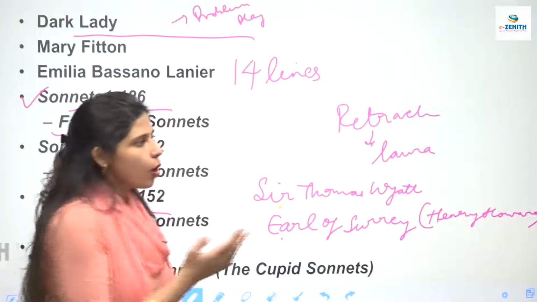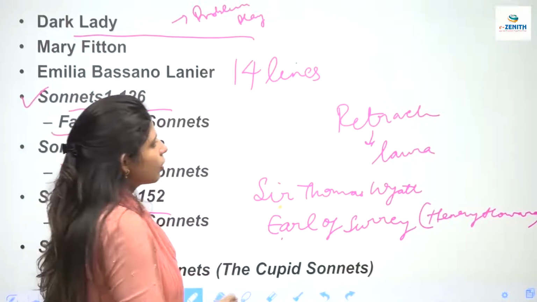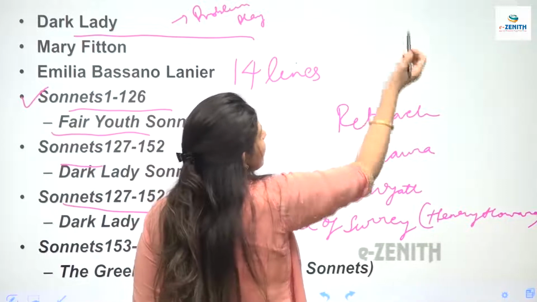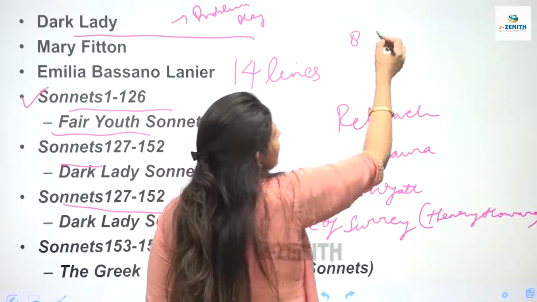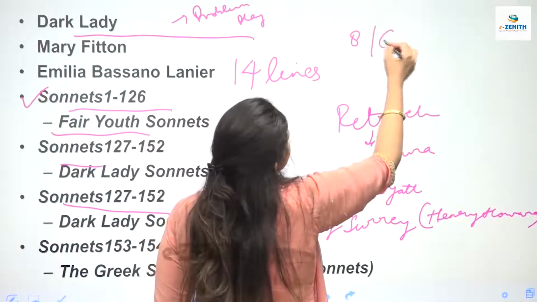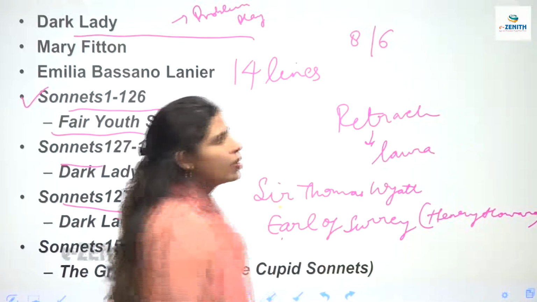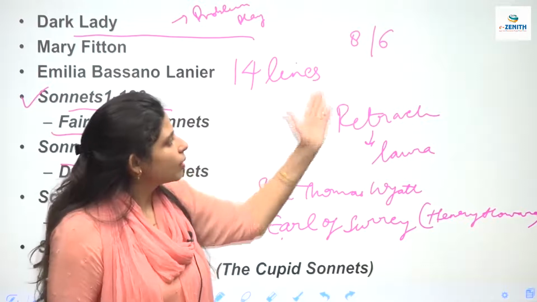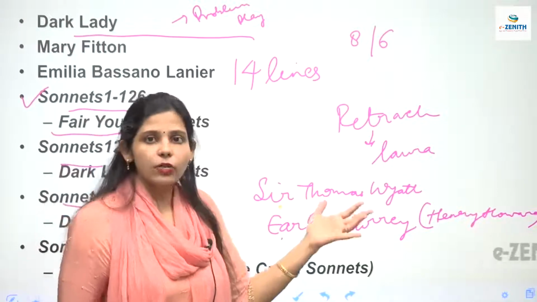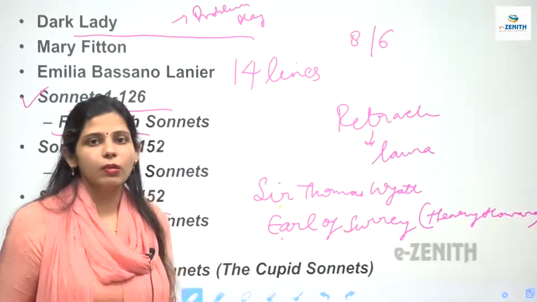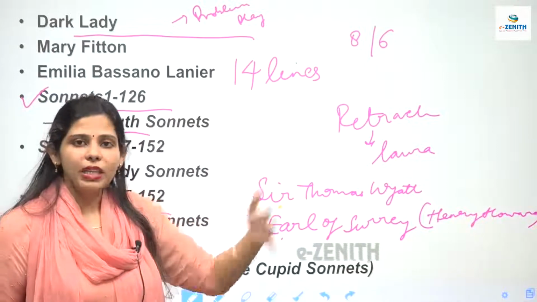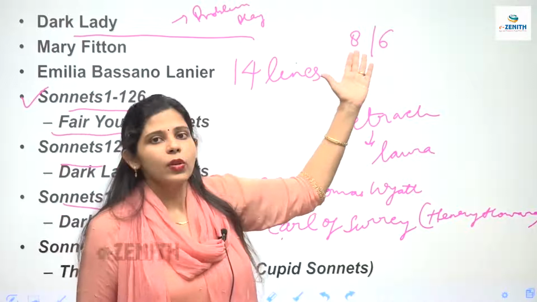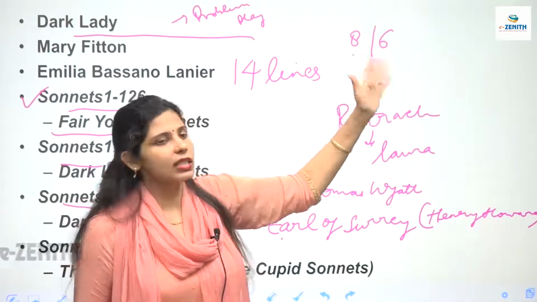Now, what was the form of writing sonnets? Sonnets were written in 2 stanzas, and the first stanza used to have 8 lines and the second one used to have 6 lines. तो 8 और 6 के कॉम्बिनेशन में लिखे जाते थे सॉनेट्स. और ये फॉर्मेट कौन यूज करता था? पेट्रार्क यूज करता था. मिल्टन ने जो सॉनेट्स लिखे हैं, Milton is also using the same format. Then Spenser has written sonnets, he also used the same format, that is this 8 lines and 6 lines.